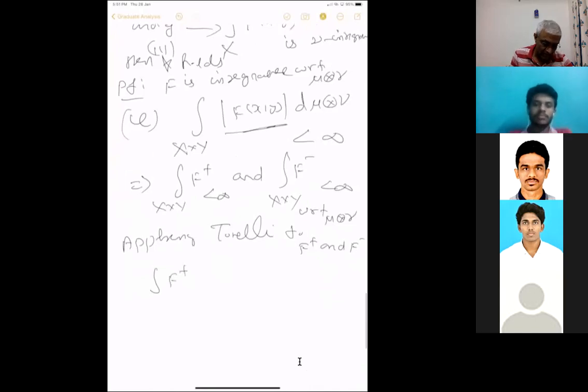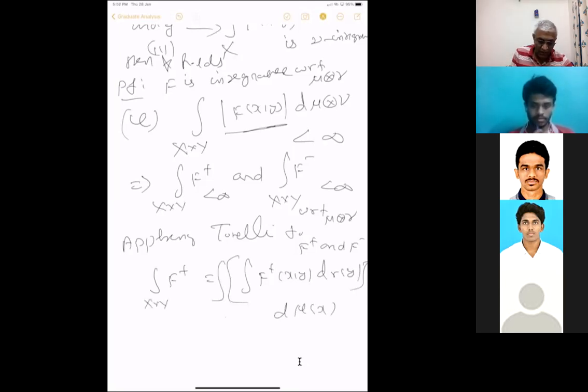Integral of f plus, for example, is equal to the integral of f plus of (x, y) with respect to d nu of y, then the integral with respect to d mu of x. Now this is over x cross y, and this is smaller than infinity. This is over first with respect to y, then with respect to x, okay? Then this integral is smaller than infinity.